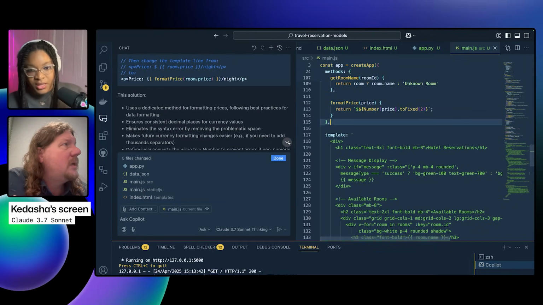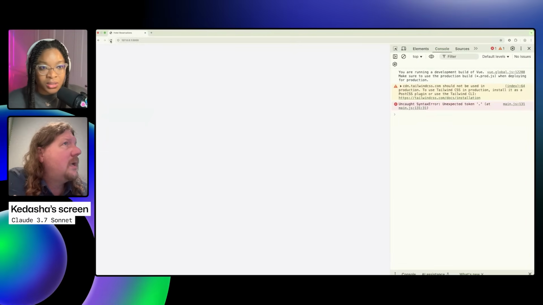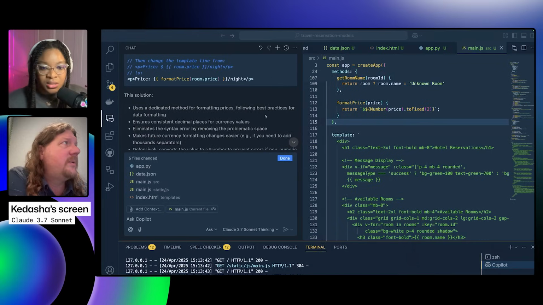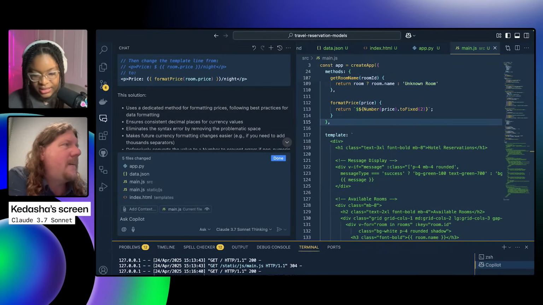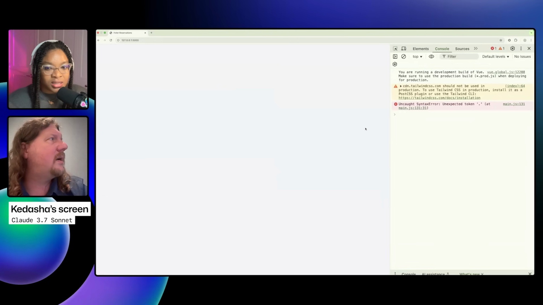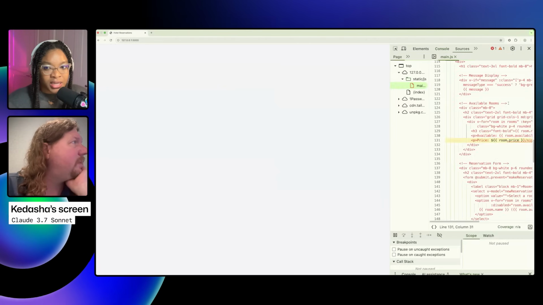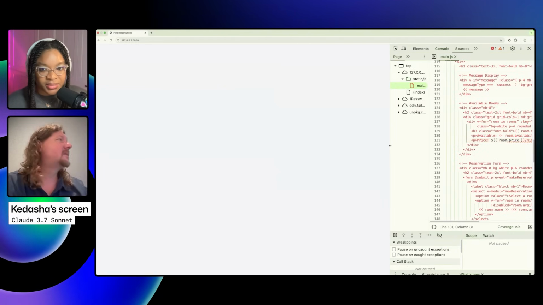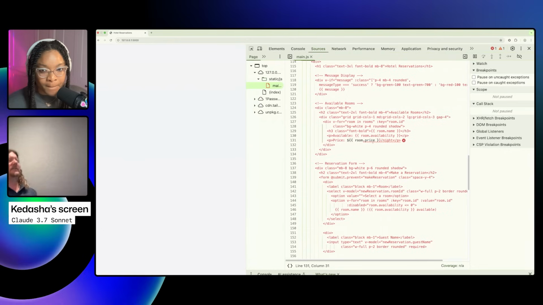Let's see. This is my first time using Vue as well. I have not touched Vue in a little while. We're seeing that it's persisting. Can you click into main.js line 131? Yeah, it's the same line, the same one. It's not clearing the cache. That's our whole problem.